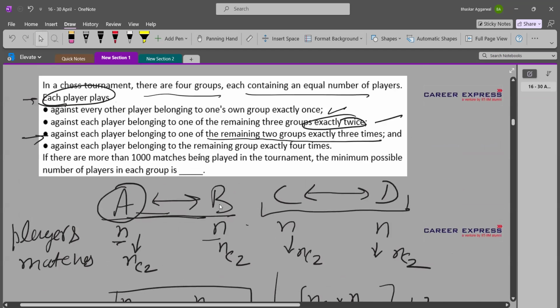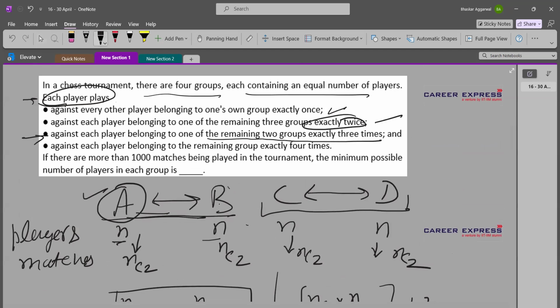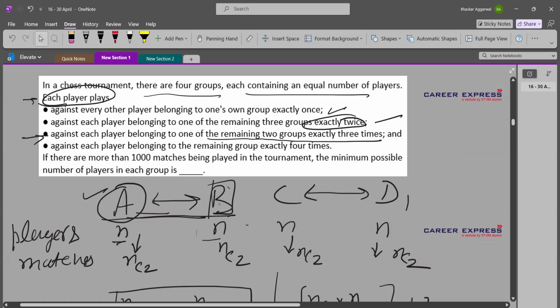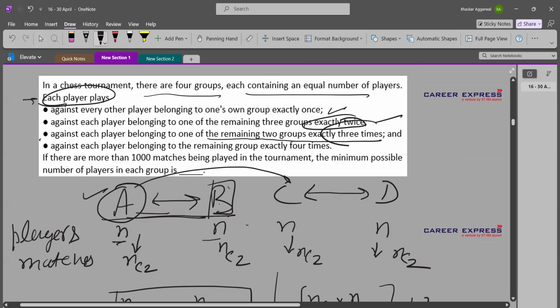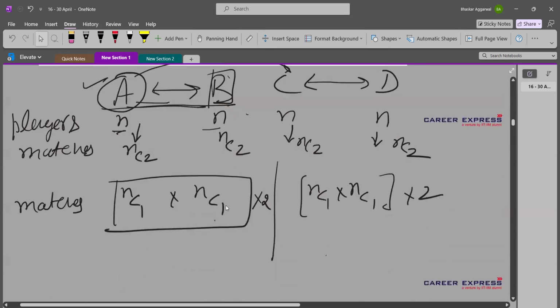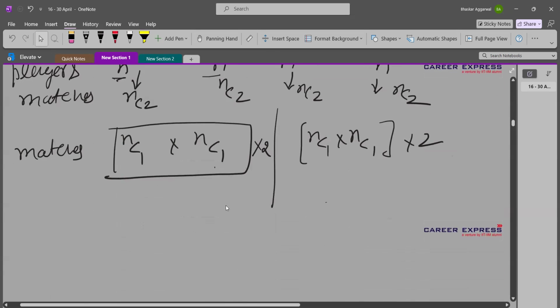Fine. So players of A have already played with players of B. So players of A can now play with players of C. And what is the condition? They will play exactly 3 times. So how many matches will be played between A and C?